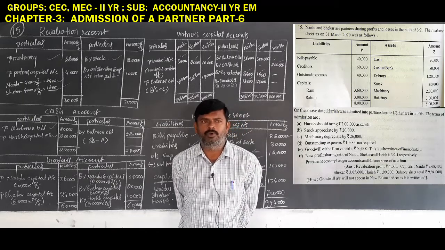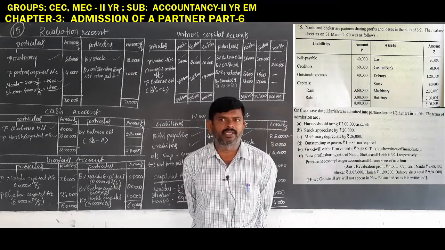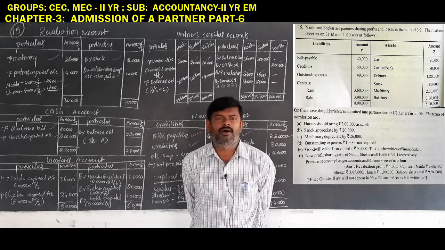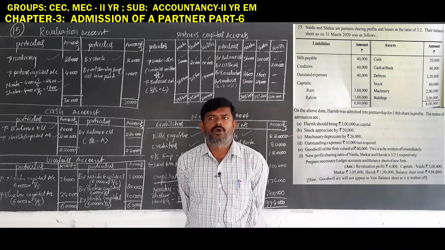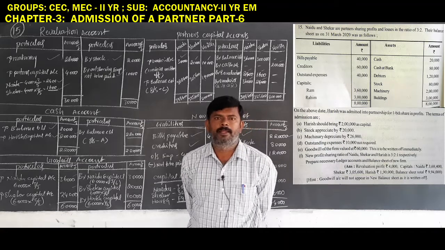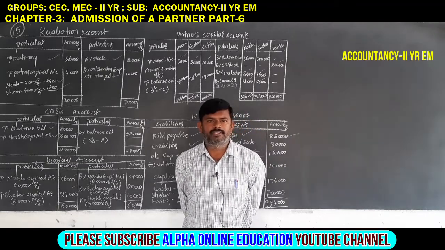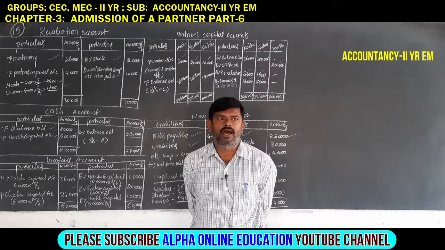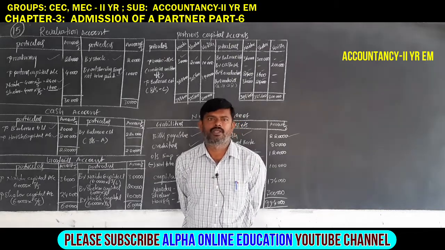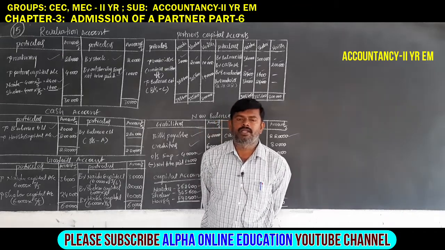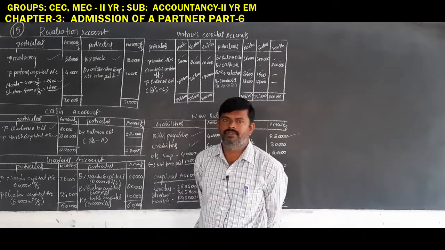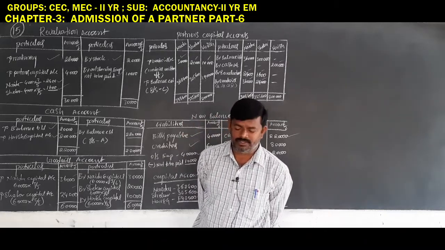In this problem they are asking only for the necessary ledger accounts, so these are the necessary ledger accounts in the 15th problem. Only one method is there, the capital readjusted method, and when the capital readjusted method is completed, the admission of a partner is completed. Remaining are partner's retirement and death, let us see those in the next classes. Okay, thank you.